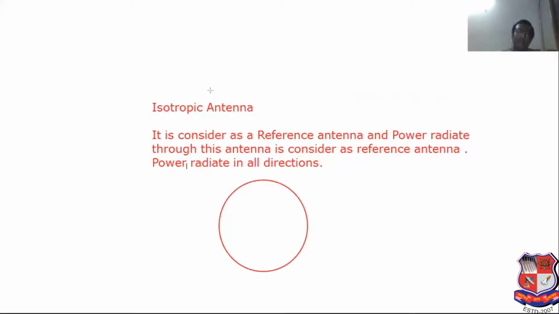It can be considered as an ideal antenna. So it is known as isotropic radiator. Now, second, which is known as omnidirectional antenna.